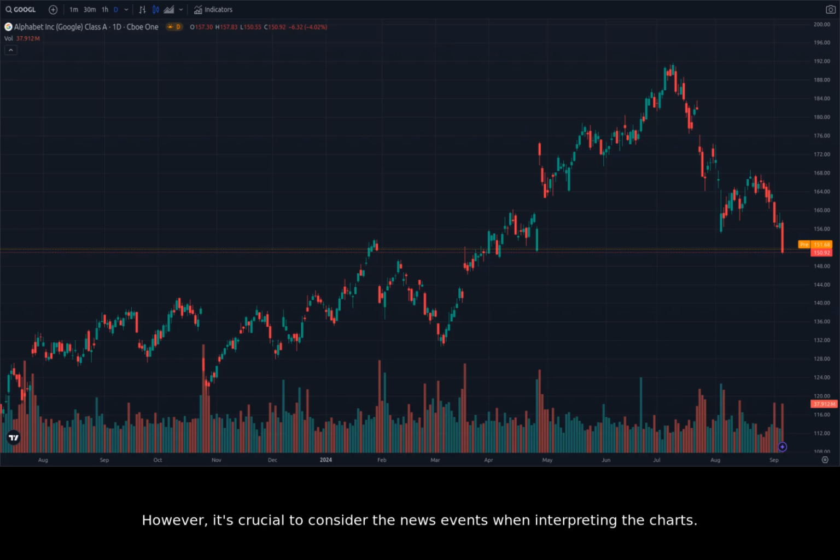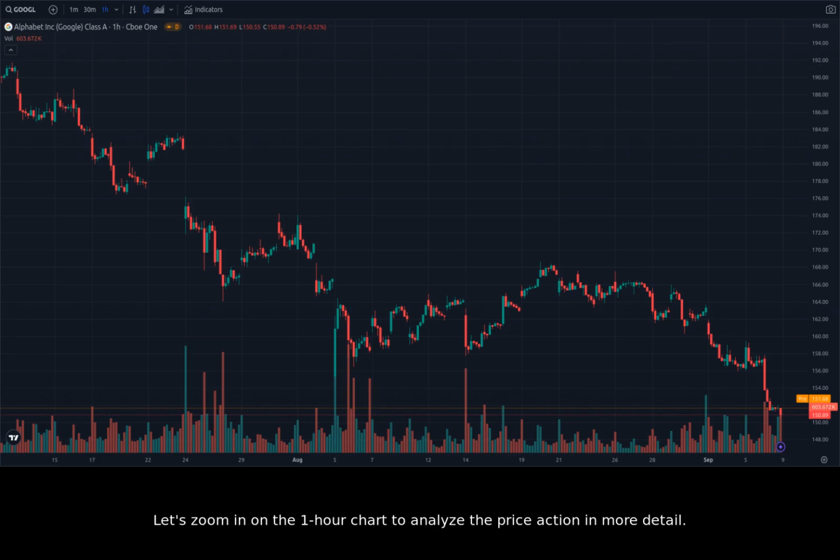However, it's crucial to consider the news events when interpreting the charts. The antitrust trial and dividend payment likely contributed to the recent bearish price action. We can see the price action reflected the news events, with a noticeable drop in price around the time the news broke. Let's zoom in on the 1-hour chart to analyze the price action in more detail.